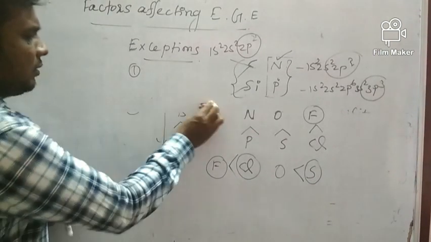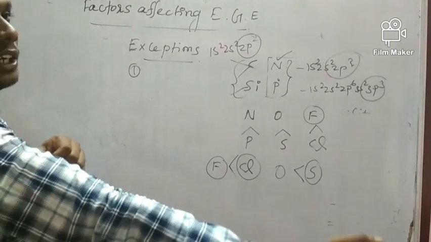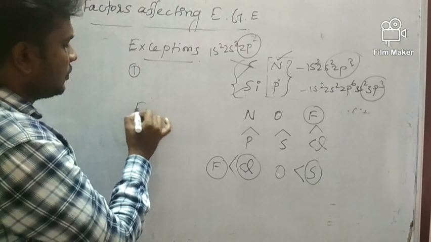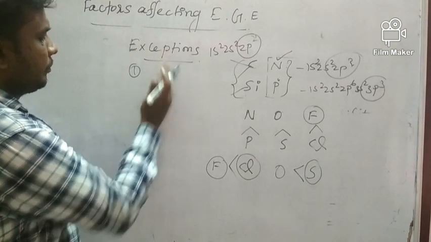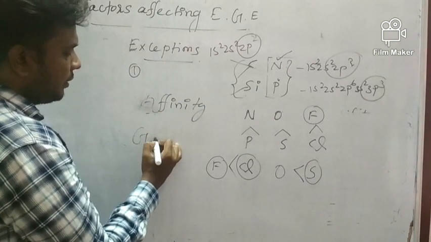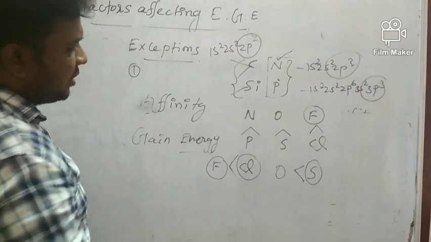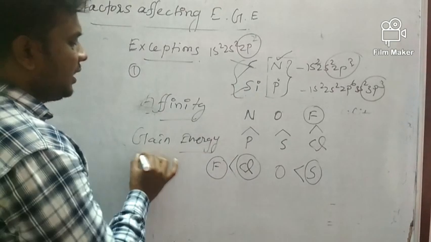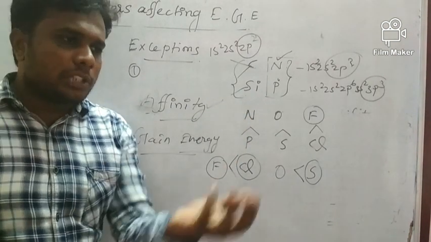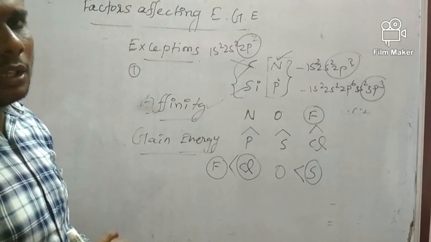There is a difference, guys, and you have to listen well. There is a difference between electron affinity and electron gain enthalpy. Affinity means the tendency to attract an electron. That is the word we give for electron affinity.